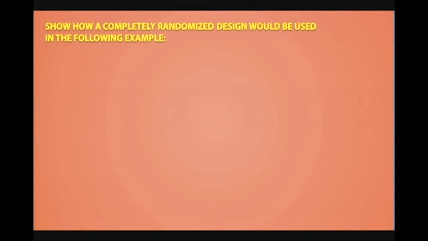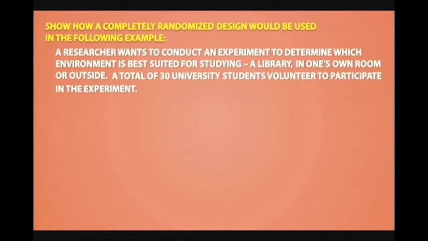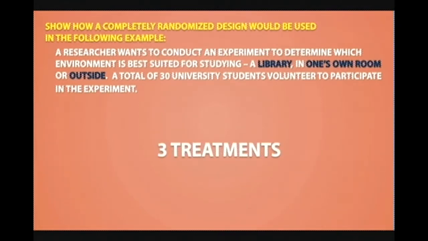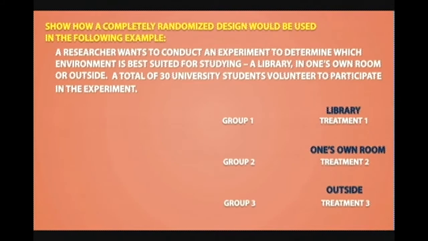Show how a completely randomized design would be used in the following example. A researcher wants to conduct an experiment to determine which environment is best suited for studying: a library, in one's own room, or outside. A total of 30 university students volunteer to participate in the experiment. So we have 3 treatments: the library, in one's own room, and outside. Since we have 3 treatments, we will have 3 groups receiving the treatments.